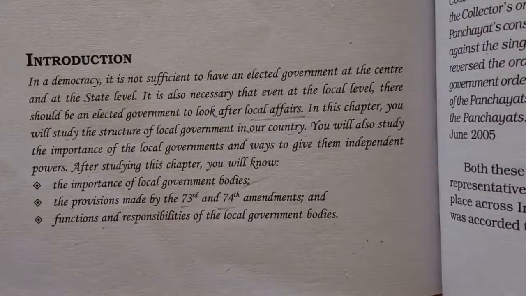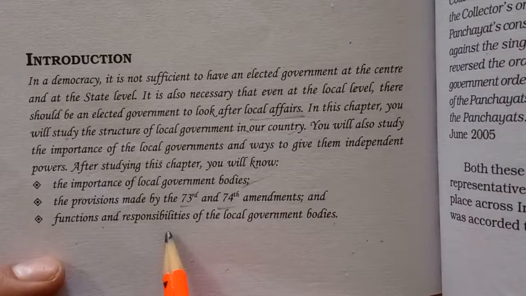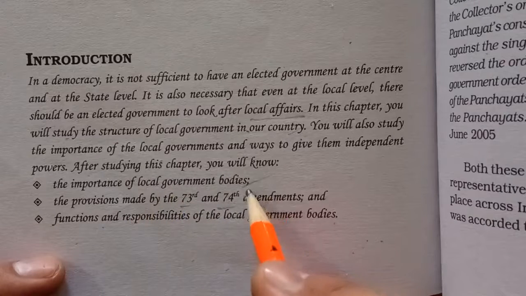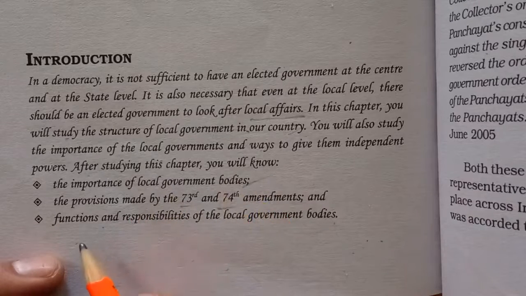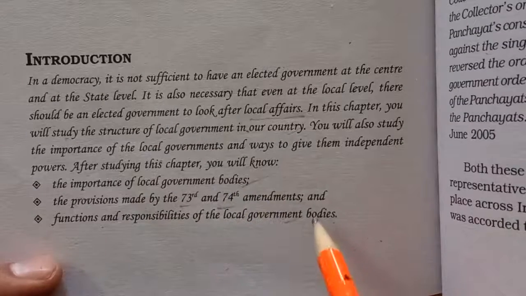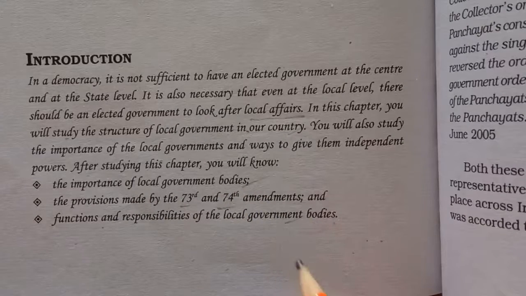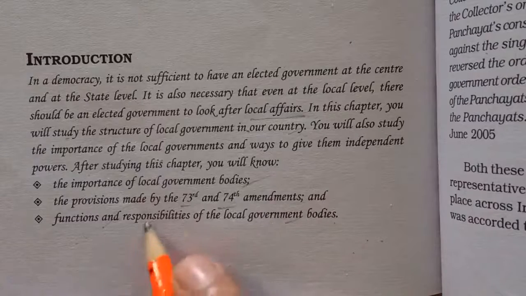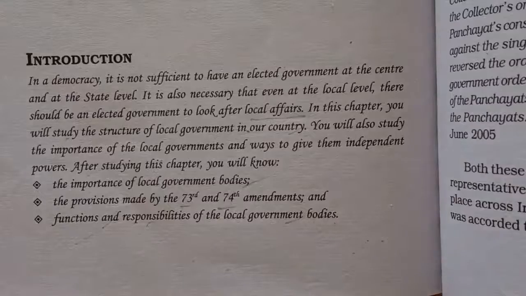And finally we'll work on the functions and responsibilities. We'll understand the importance, we'll understand these two amendments and their provisions, and of course we'll understand the functions and responsibilities of local government. We are forming local governments, so there is some purpose, some aim for which we have to put in place these local governments. There are major objectives of local governments, so we'll talk about their functions and responsibilities.